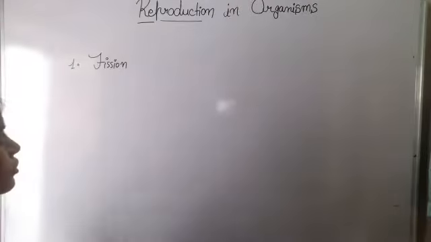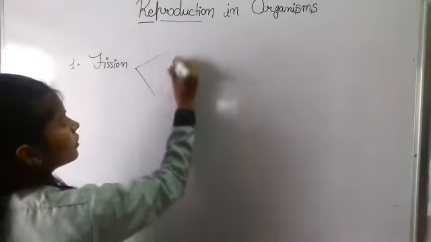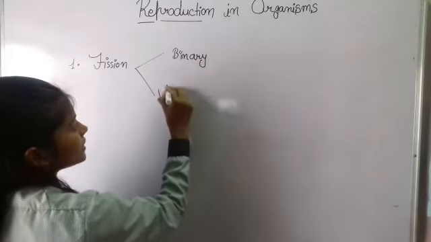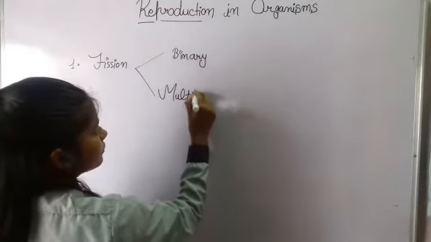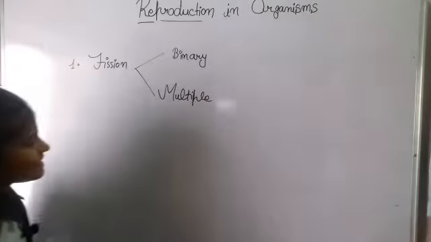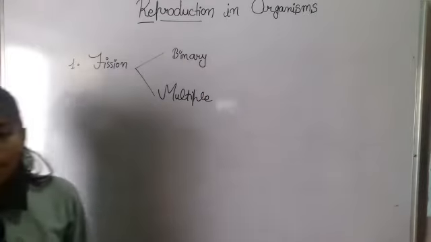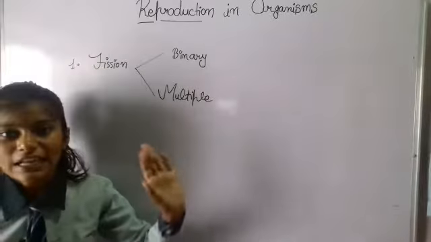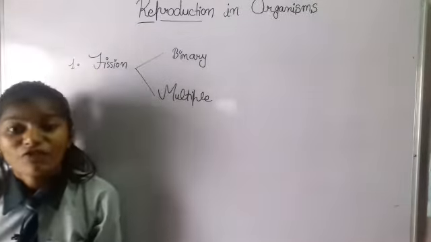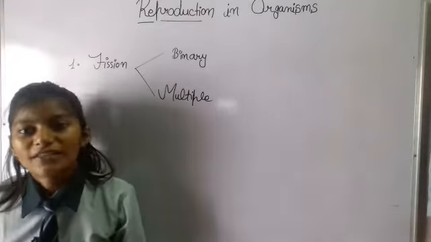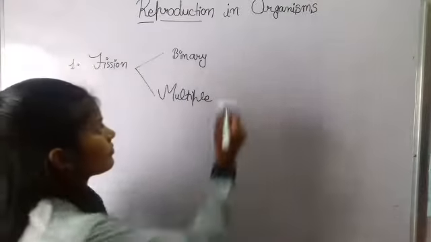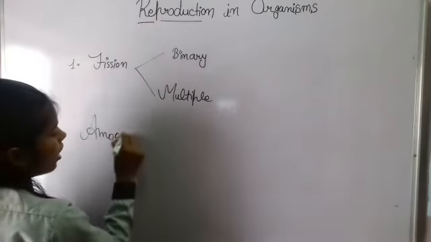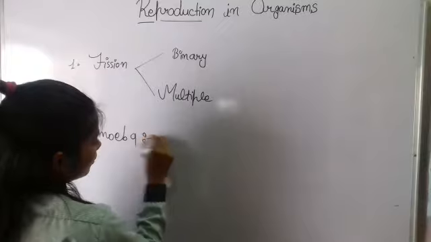Now fission is also of two types: binary fission and multiple fission. Let's talk about binary fission first. Binary fission is when a parent body divides into two parts, right? And let's take an example. The example is the amoeba.